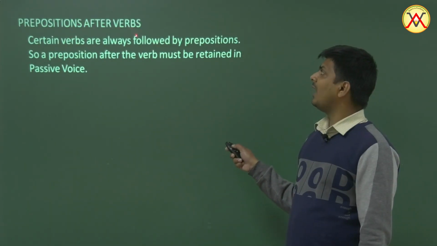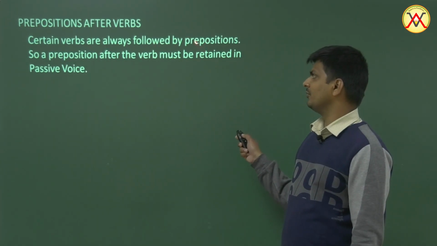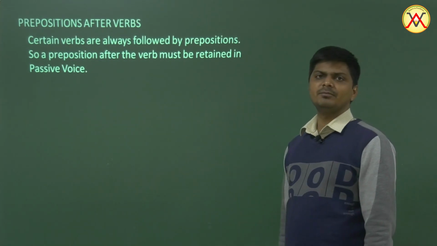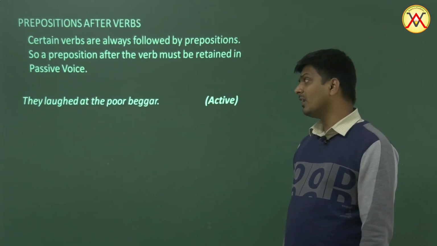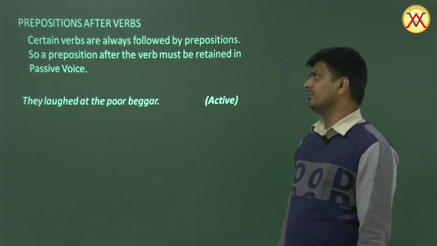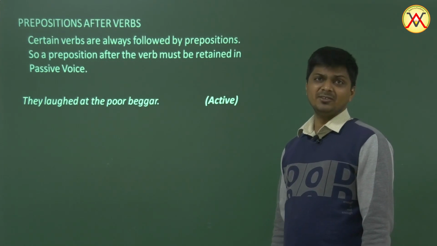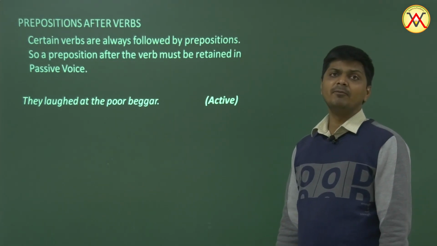So prepositions after verbs. Certain verbs are always followed by prepositions. So a preposition after the verb must be retained in passive voice. For example, they laughed at the poor beggar. Well, they laughed is second form of the verb, which is simple past tense. How do we change the simple past into passive? Well, we use was, were plus third form.